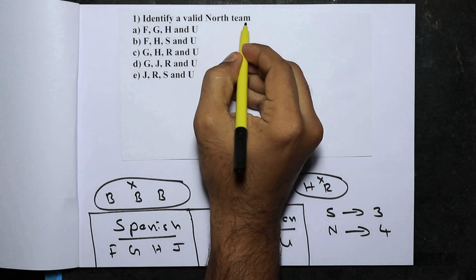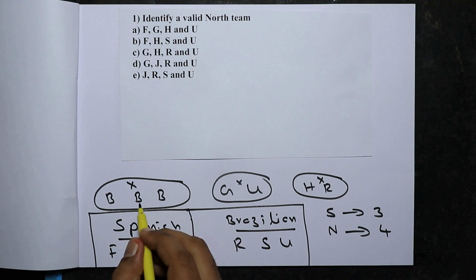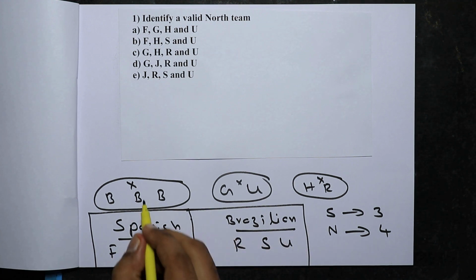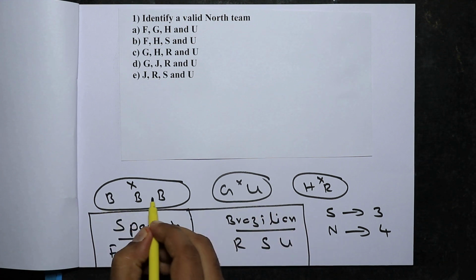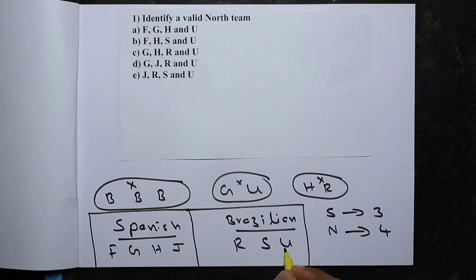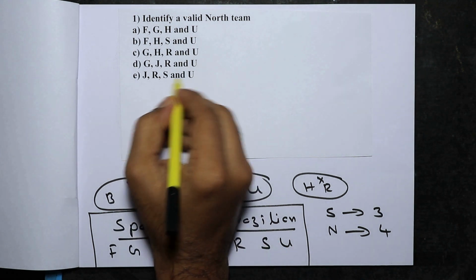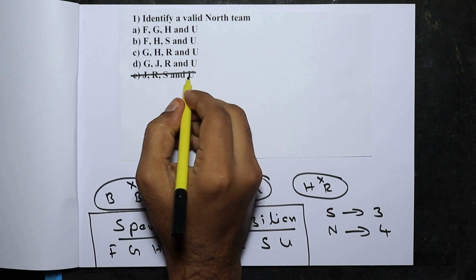Identify a valid North team. Now all these rules are to be followed. So we will look at all these rules one by one and eliminate those options in which the rules are not satisfied. Now in one team you cannot have all the three Brazilians. Brazilians are R, S, and U. All three of them should not be in the same team. So here you have R, S, and U, which is not possible because all three Brazilians are in one team.